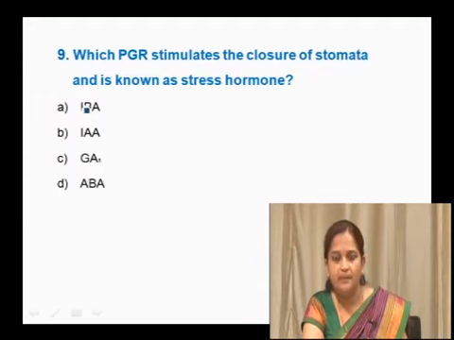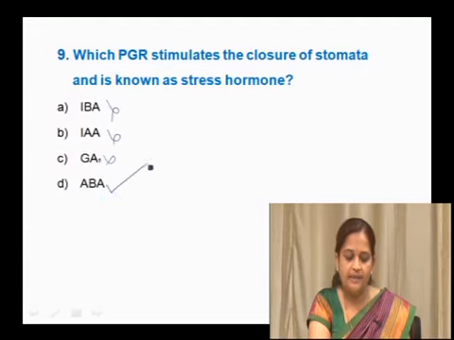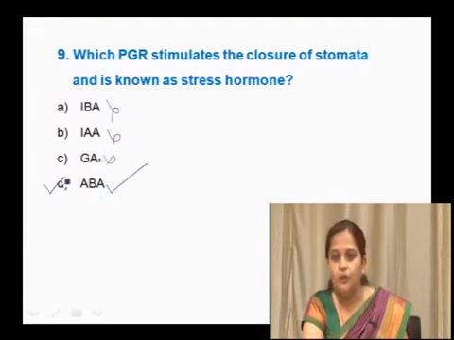That time abscisic acid helps to close those stomata, and that is why it is commonly called the stress hormone. It is not IBA, IAA or GA, which is gibberellic acid. The right option is abscisic acid. The correct option is D here.